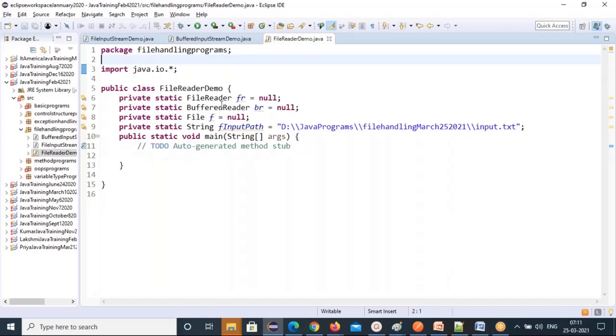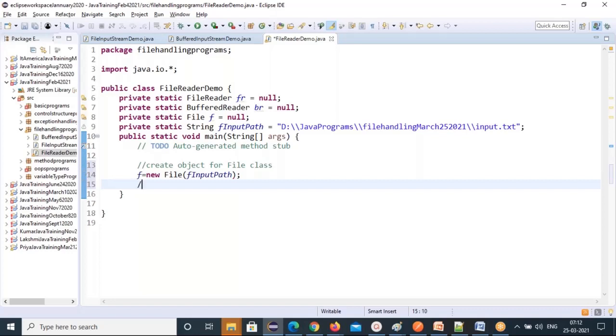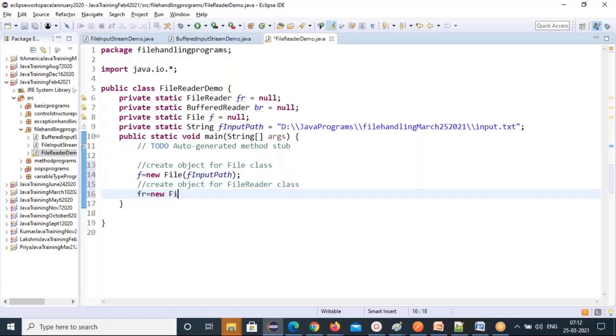Now, I need to read. First, you create an object for the File class. So f equal to new File and pass the file input path, and you can specify that. Then create an object for the FileReader class. So fr equal to new FileReader. To this FileReader you have to pass the file object, which file you are reading.